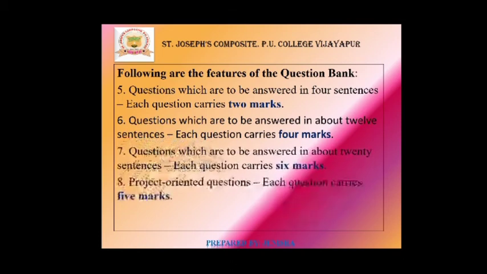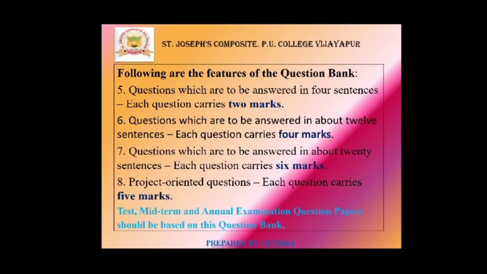And the last one, project oriented questions. Here each question carries 5 marks. So these are the features of the question bank, and according to this question bank, test, midterm and annual examination question papers are also prepared. So remember this point.